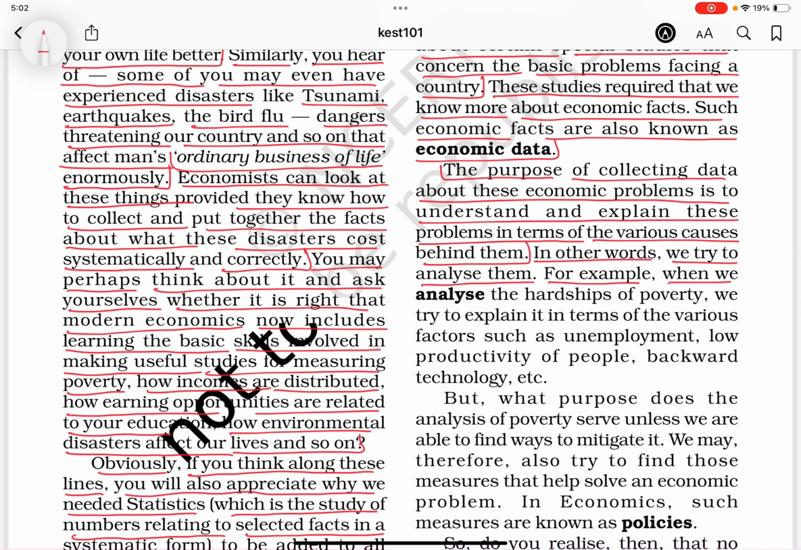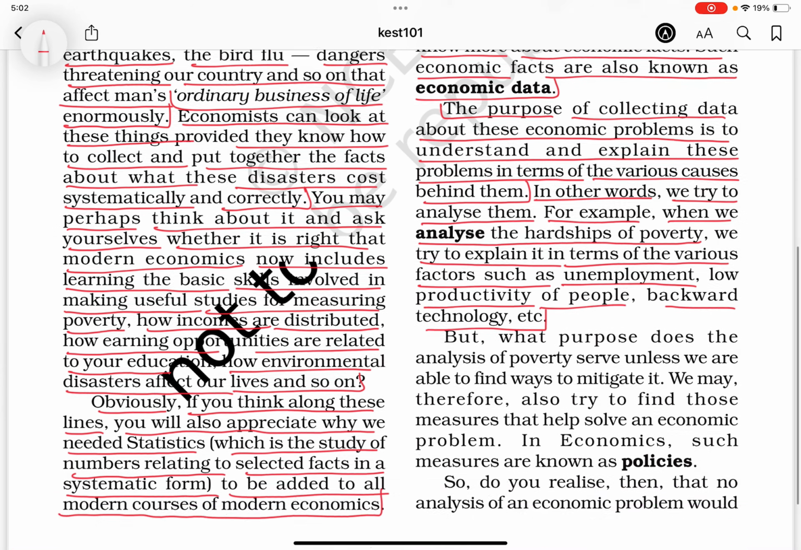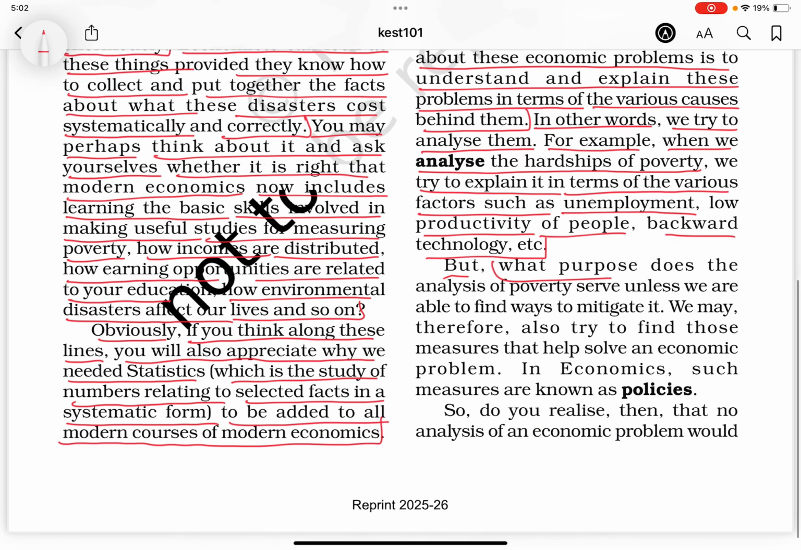For example, when we analyze the hardships of poverty, we try to explain it in terms of various factors such as unemployment, low productivity of people, backward technology, etc. But what purpose does the analysis of poverty serve unless we are able to find ways to mitigate it? We may therefore also try to find those measures that help solve an economic problem. In economics, such measures are also known as policies.